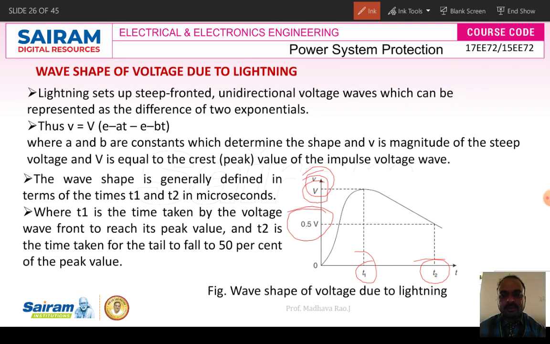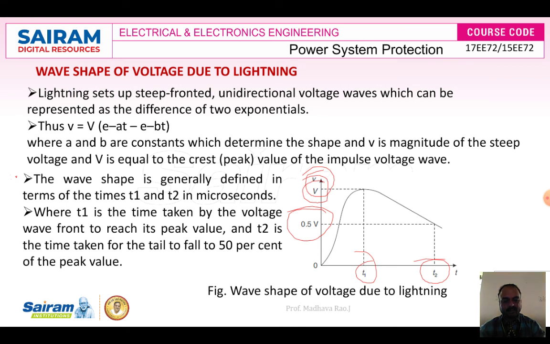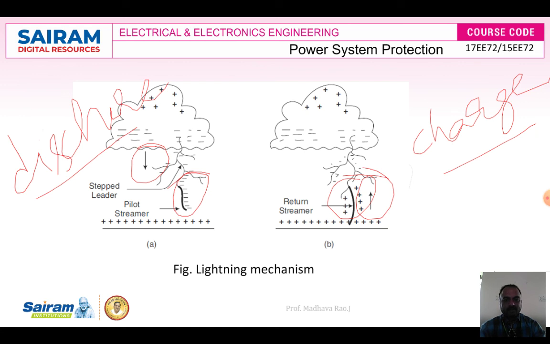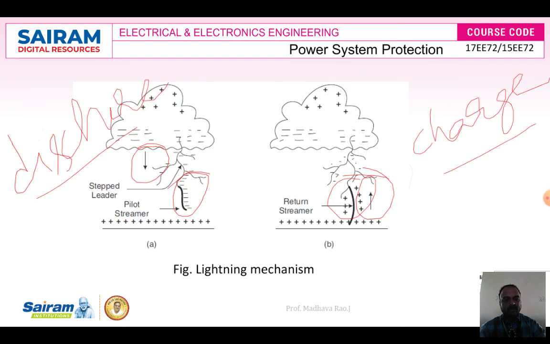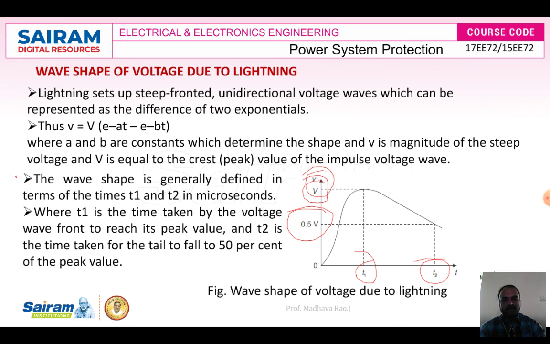So this is about lightning phenomena and the wave shape of voltage due to lightning. How to avoid lightning effects? You have to use protective devices like lightning arresters and lightning rods, and grounding. All equipment should be earthed properly, so we can avoid this type of problem in the power system, meaning power transmission and distribution.